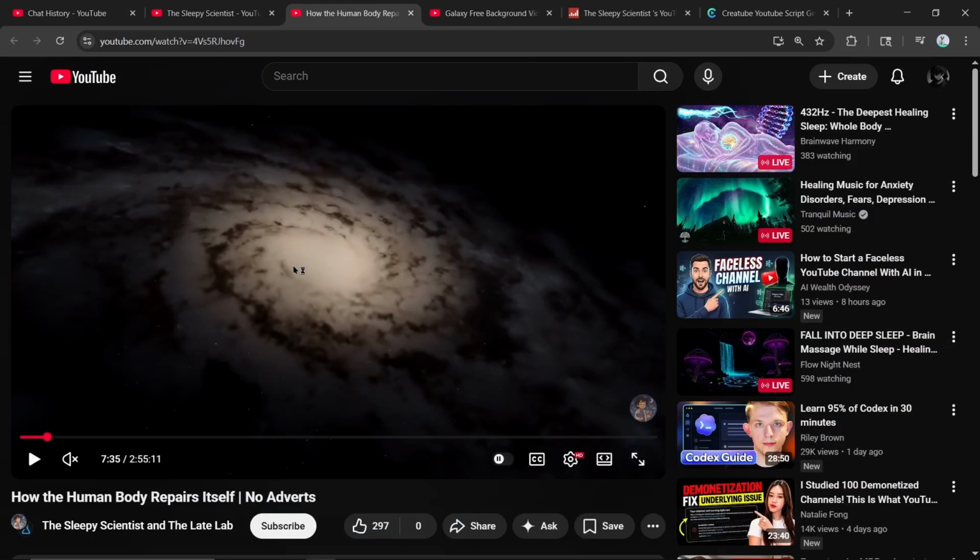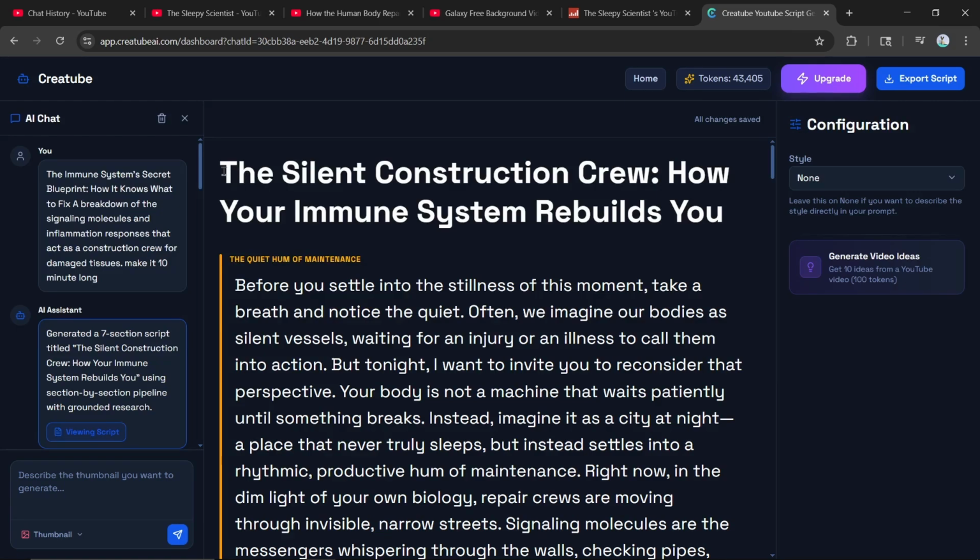You can also use AI generated images. So you can go to Gemini. You can even copy your title and go to Gemini, ask it to generate an image. And Gemini is free, so you can generate one image or a bunch of images. Doesn't really matter. It's your choice. If you're just starting out, you can just use one or two images. You don't have to go too crazy.